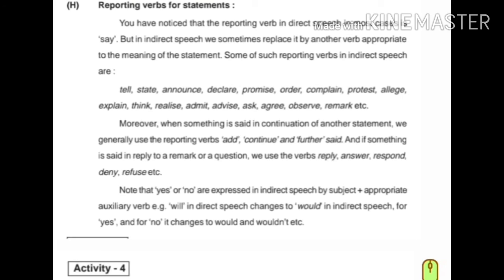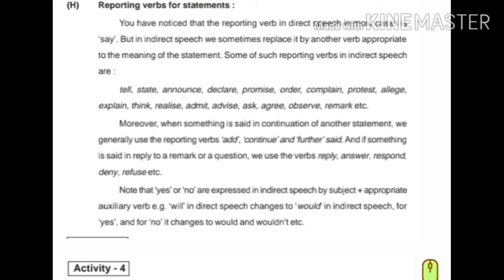Some such reporting verbs are tell, state, announce, declare, promise, order, complain, protest, allege, explain, think, realize, admit, advise, ask, agree, observe, remark, etc. Could you understand?